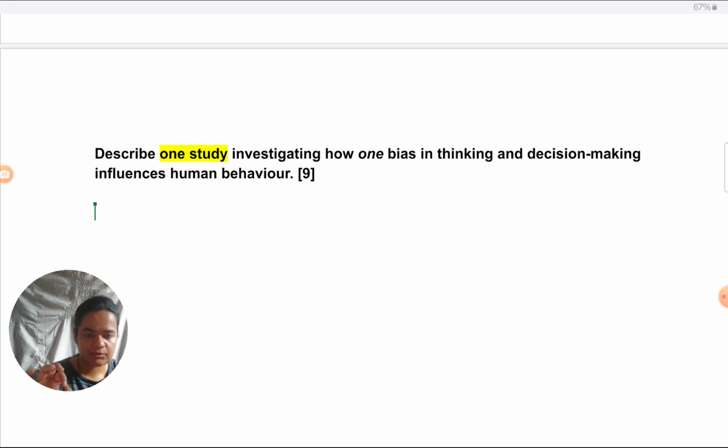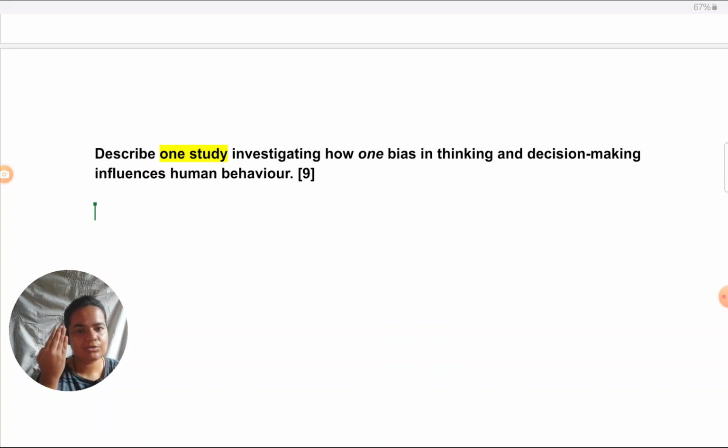Let's begin with the introduction. In the introduction, because this is a study-based question, I have to keep it very brief, but I want to cover what a bias is, what thinking and decision making is, what is system 1, system 2 thinking, and what is the cognitive ease bias, which is going to be addressed in Alter and Oppenheimer.